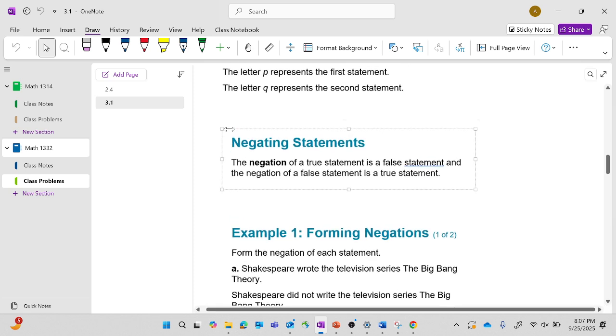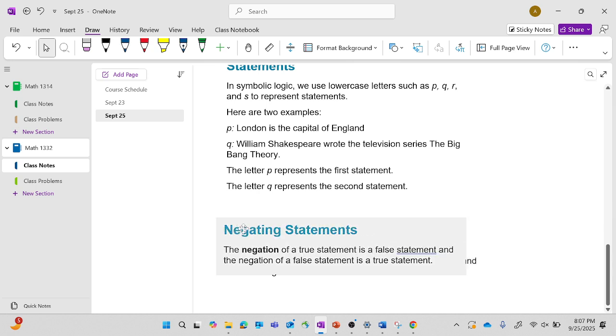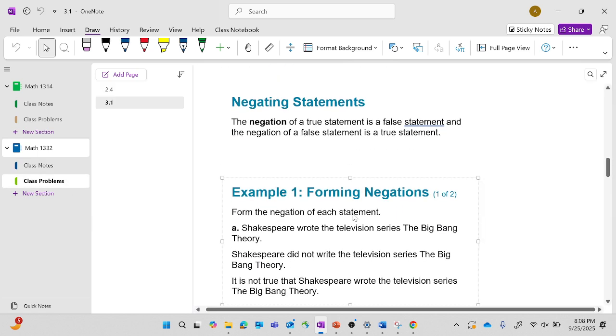Negating a statement is when you rewrite something to make it the opposite. So if you have a true statement, you can make it a false statement. And same thing with a false statement, make it into a true statement. So if you look at London is the capital of England, you can negate it by saying London is not the capital of England. You give it the other meaning, that's negating it. Or William Shakespeare did not write the television series The Big Bang Theory. That's what negating is. You're flipping it from a true to a false statement or a false to a true statement.